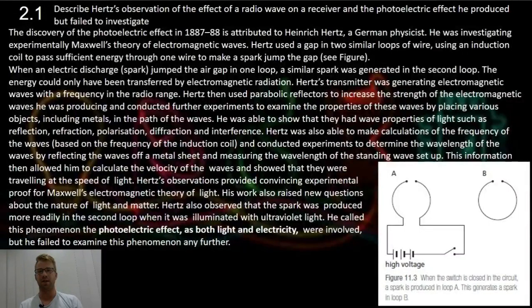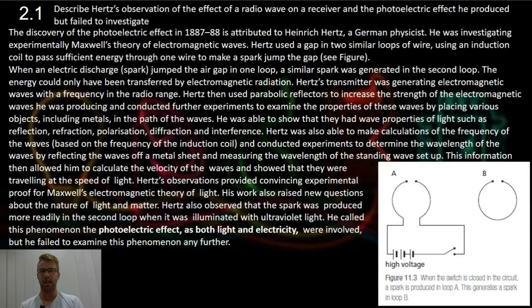2.1. Describe Hertz's observation of the effect of radio wave on a receiver and the photoelectric effect he produced but failed to investigate. The discovery of the photoelectric effect was in 1887 to 1888, and this was attributed to Heinrich Hertz, the German physicist. He was investigating experiments from James Clerk Maxwell's theory of electromagnetic waves. So what did Hertz do?